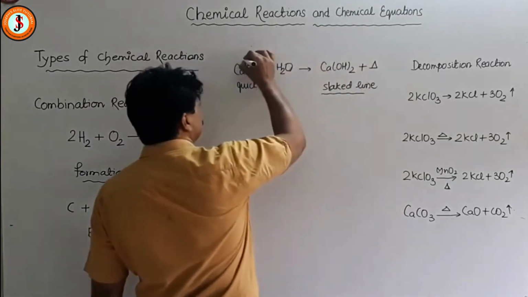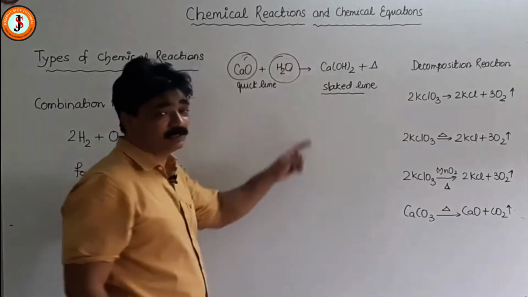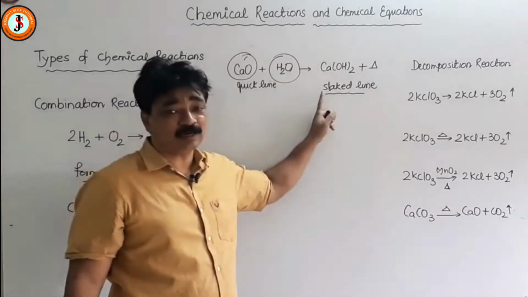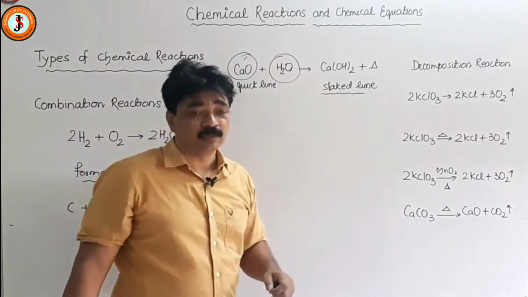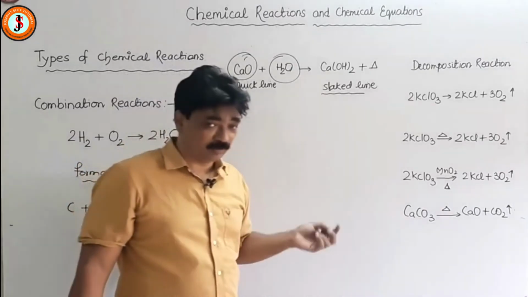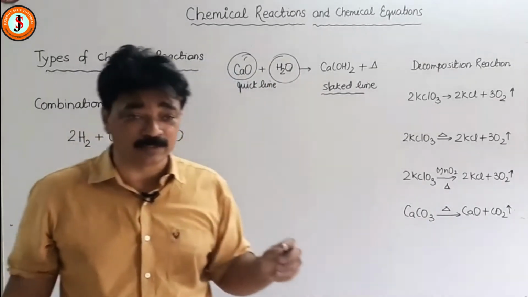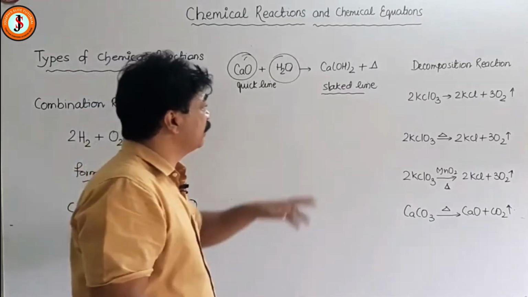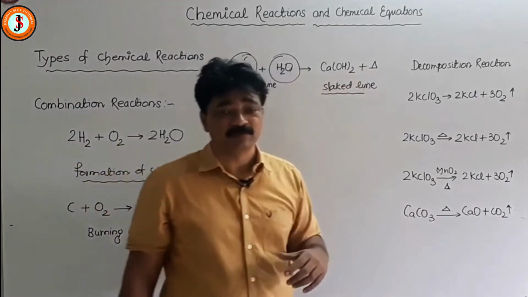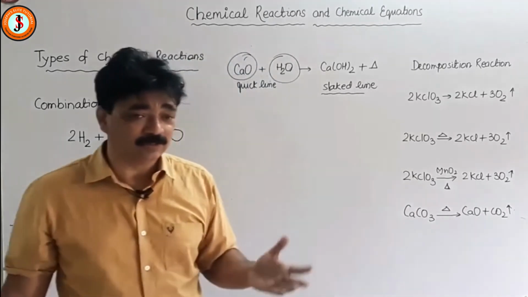So first it is combination. Why? Can you tell me, Sachin, why it is a combination reaction? Because there is a single product. Akansha, why is it a combination reaction? Because it has a single product. Yeah, very good. Single product, and you can have 2 or more than 2 reactants. Okay. And secondly, why is it an exothermic reaction? Because heat is released. Yeah, tell loudly. Because heat is released.